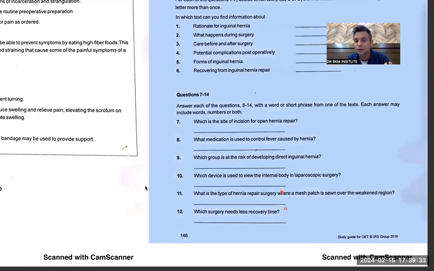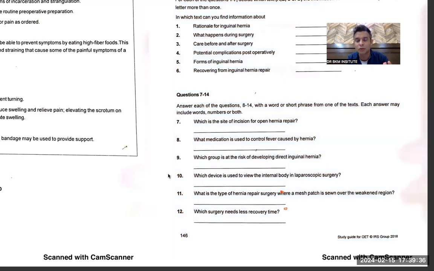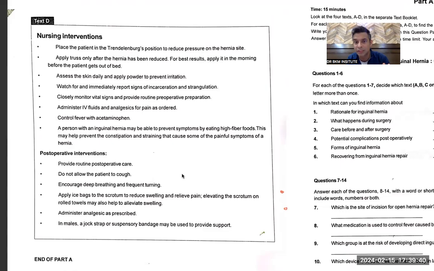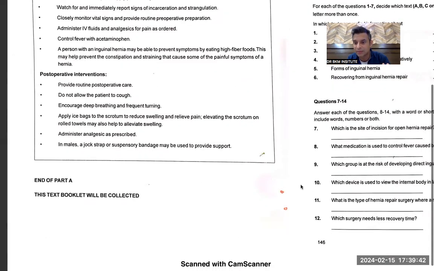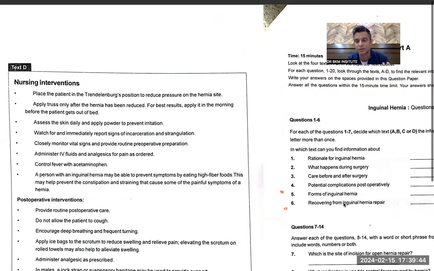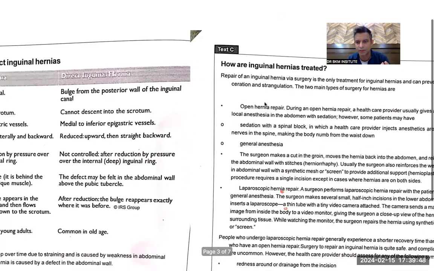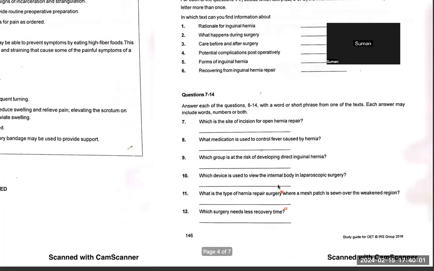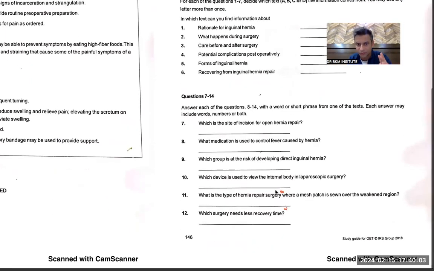Which device is used to view the internal body in laparoscopic surgery? Laparoscopic surgery is this, but laparoscopy was given in C. And now I should remember the question: which device is used. It is over here: a surgeon performs hernia surgery under general anesthesia with a laparoscope. That's the answer. That's the device, laparoscope. Nothing difficult at all. No wastage of time.